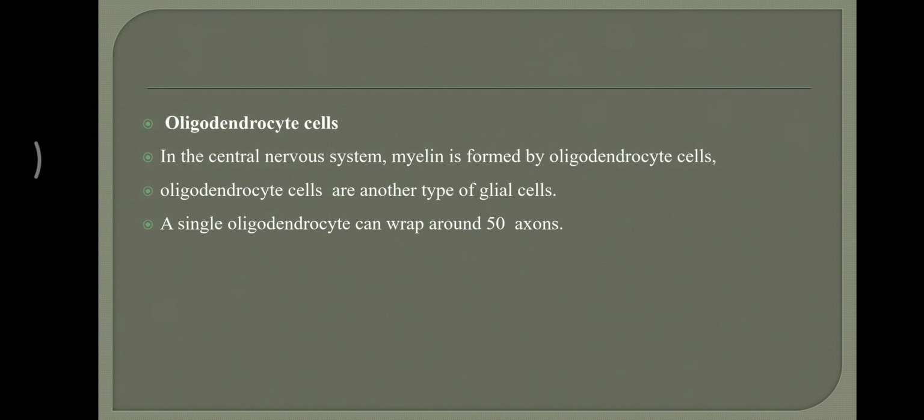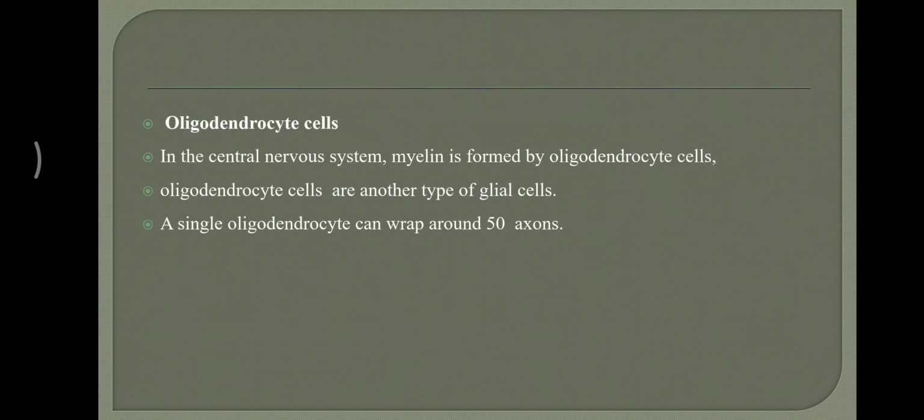The myelin sheath we have been discussing is the wrapping by Schwann cells. We said the Schwann cell type of myelin sheath can be seen only in the peripheral nervous system. But in the central nervous system, this function is done by another type of cell called oligodendrocyte cells.